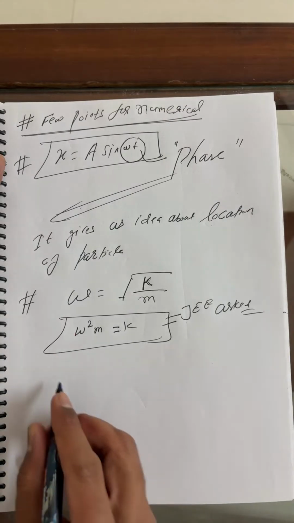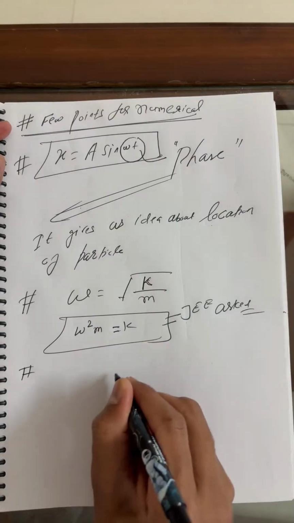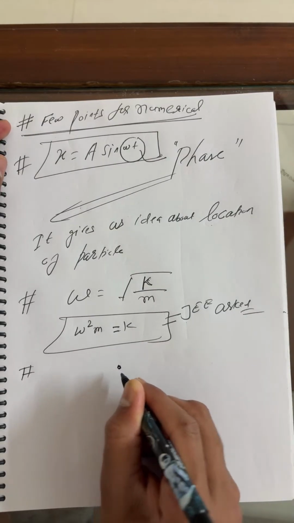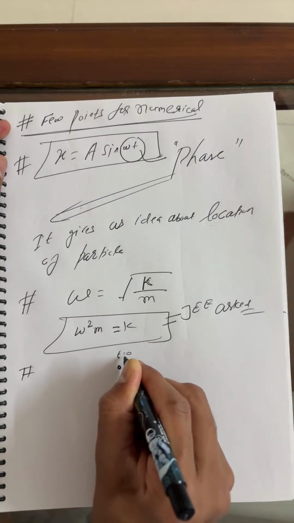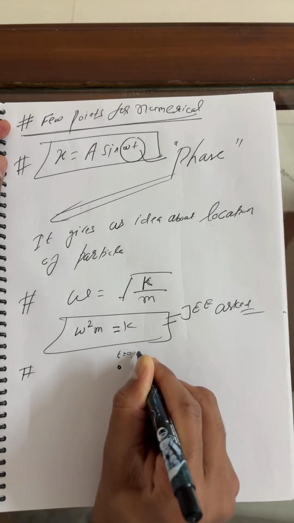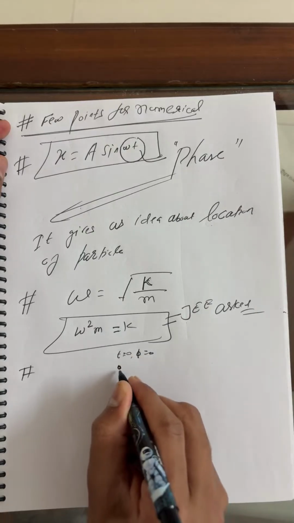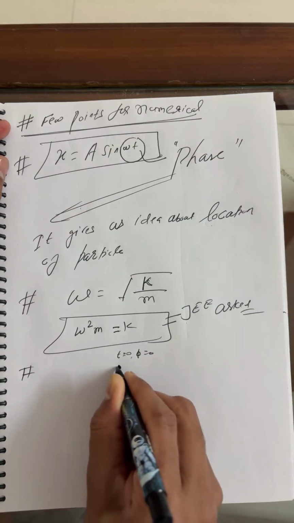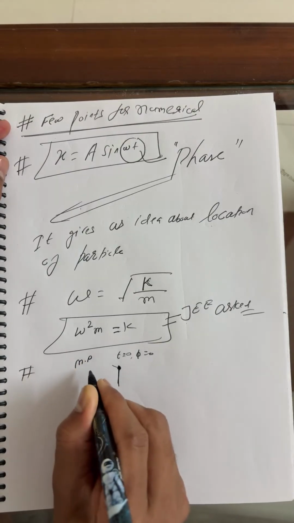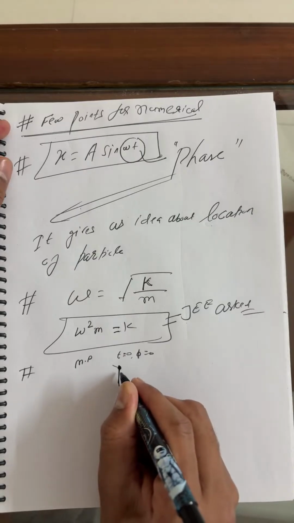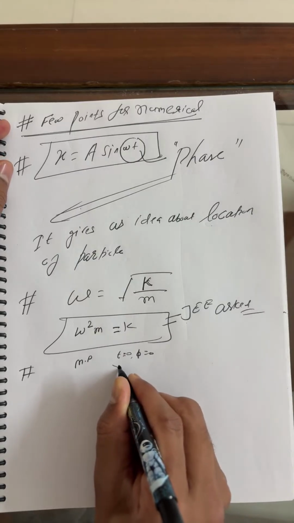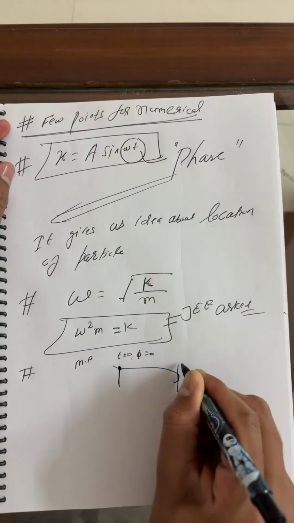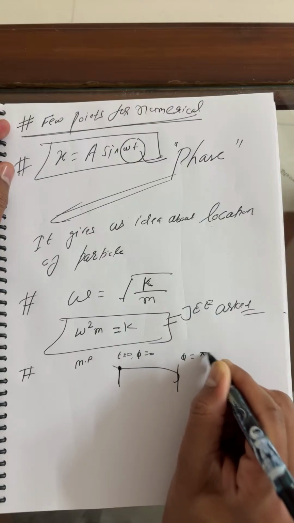Okay, beta, a more interesting point here, point number three. If you are at the starting position initially, and time is 0, can you tell what your phase is here? Phase is also 0. This is the mean position. You can tell it is the mean position, right? If the particle finally arrives at the right extreme, what is the phase here? How much has it traveled? Phi is equal to pi by 2.